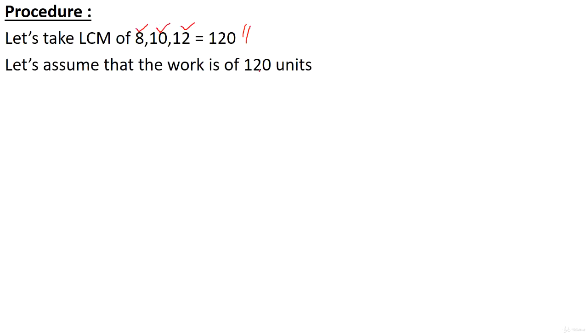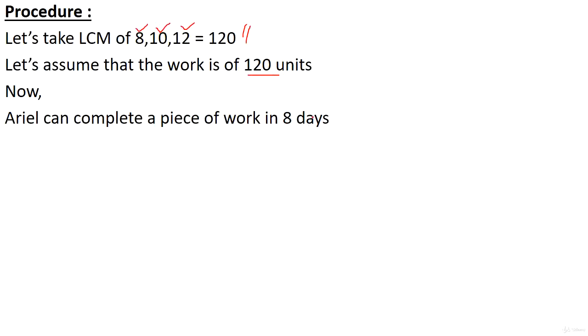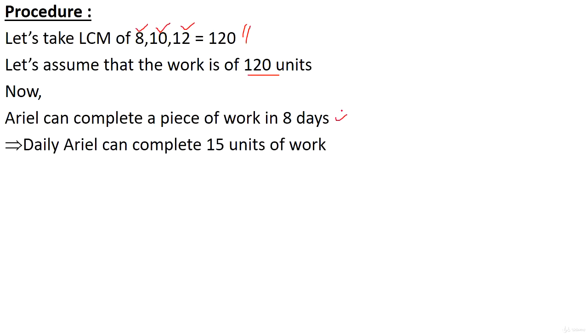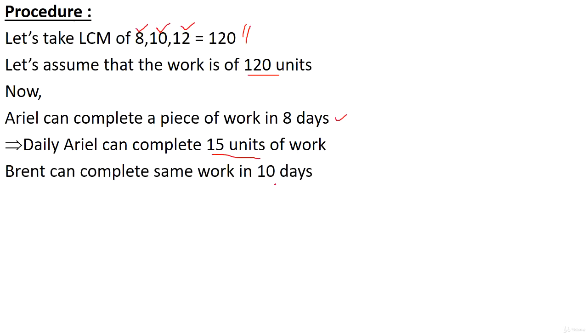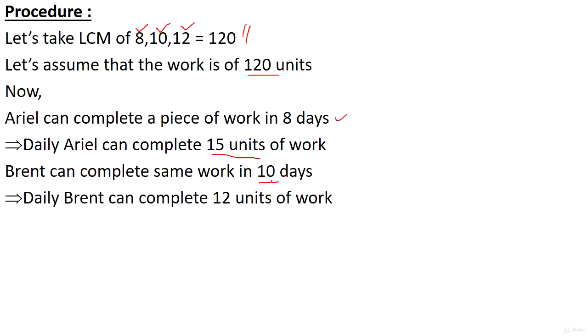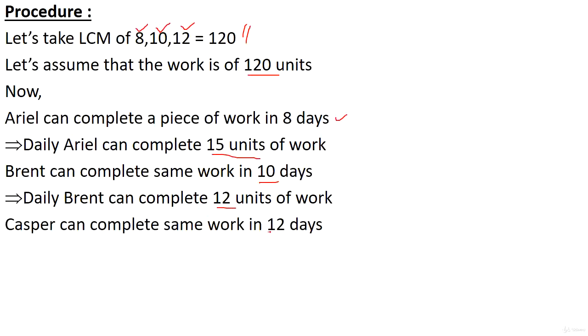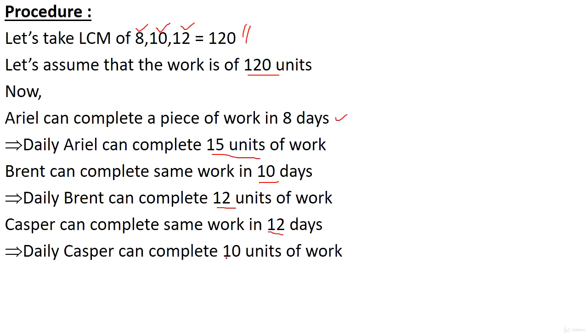Now let's take the LCM of these time factors, that is 8, 10 and 12, which is equal to 120. Now let's assume that the work is of 120 units. Now we can say that Al can complete a piece of work in 8 days, implies Al can complete daily 15 units of work. That is 15 into 8 is equal to 120. Also Brent can complete the same work in 10 days, implies Brent can complete 12 units of work. Also Casper can complete the same work in 12 days, implies Casper can complete daily 10 units of work.